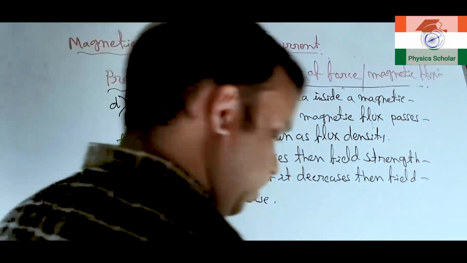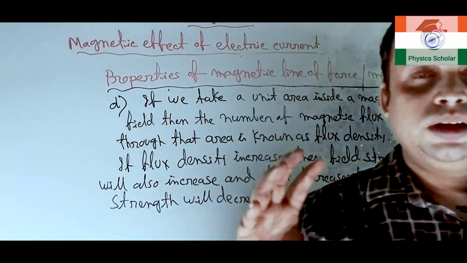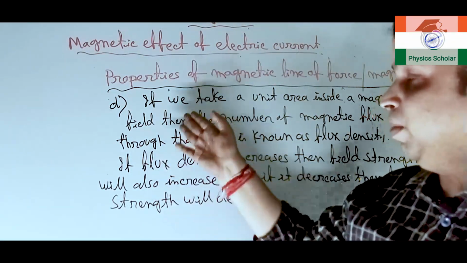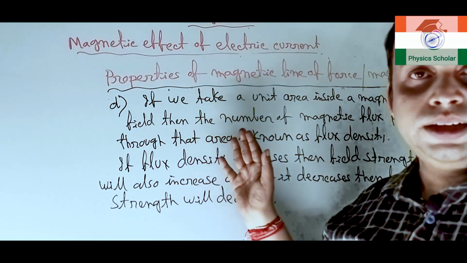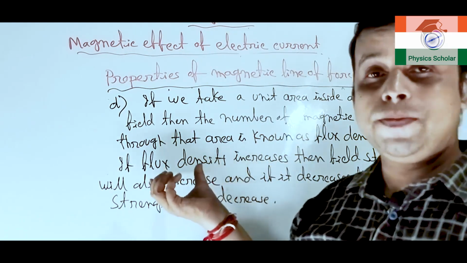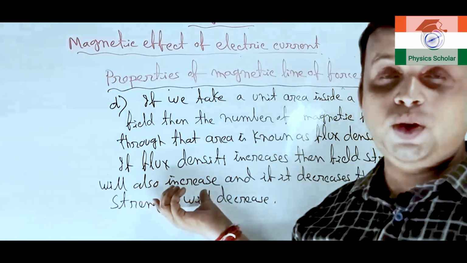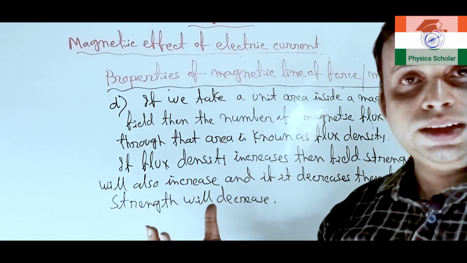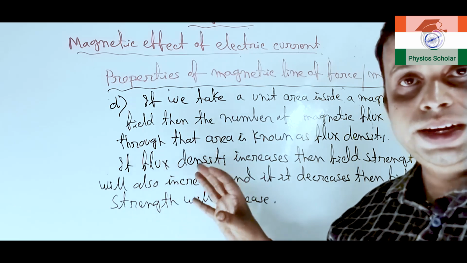That means where we can see more amount or density of the magnetic line of force, there the field strength will increase, and where we can see less amount of magnetic line of force or less dense magnetic line of force, there the force of the magnetic field will decrease.